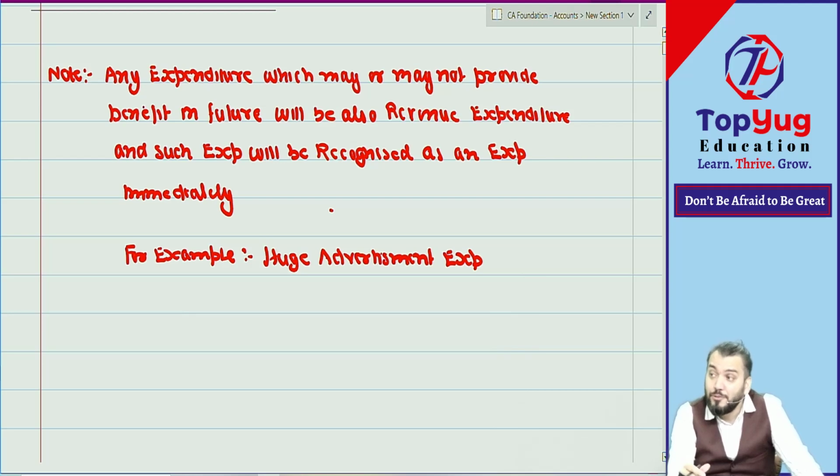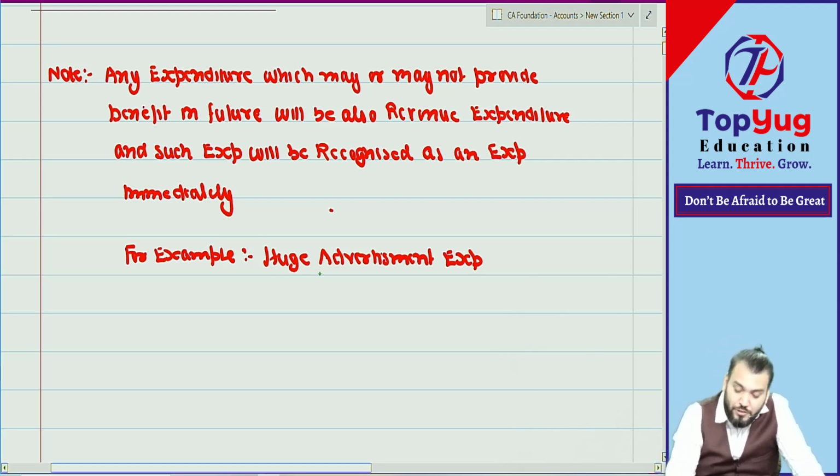But there is some advertisement expenditure which is not for a particular period, it is for more than one accounting period, but it may or may not generate benefit. Therefore, it will be considered as what? Revenue expenditure. Understood? Correct? So advertisement expenditure, or we can say any inauguration expenses. Are you getting what I'm saying?